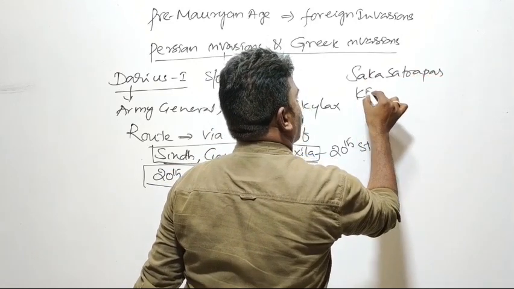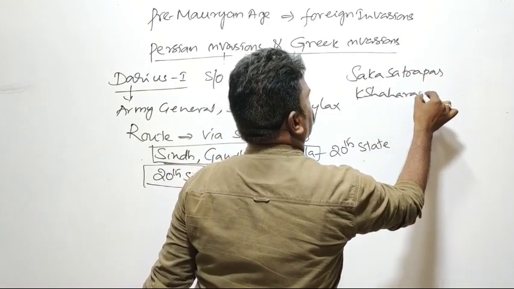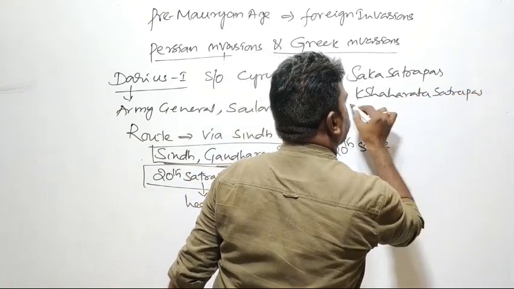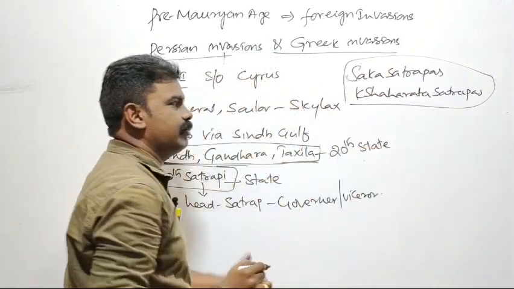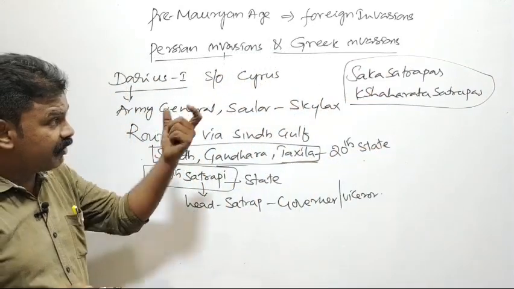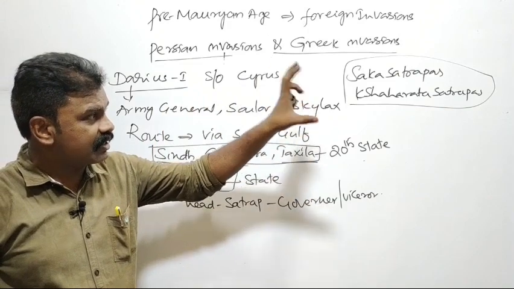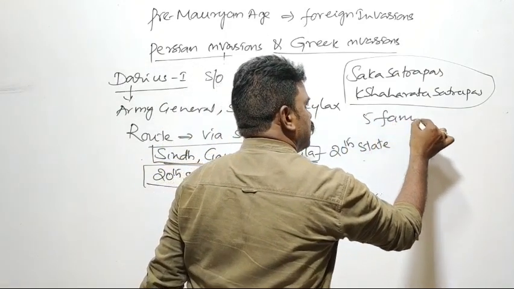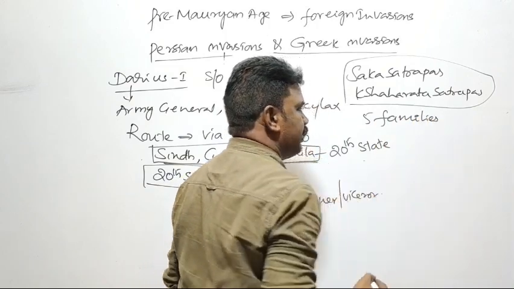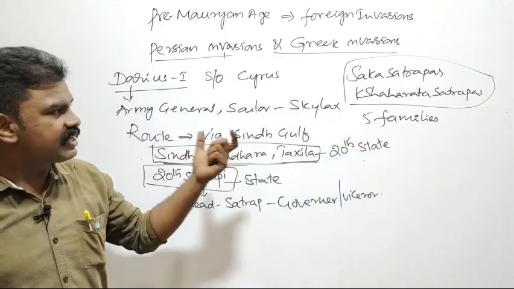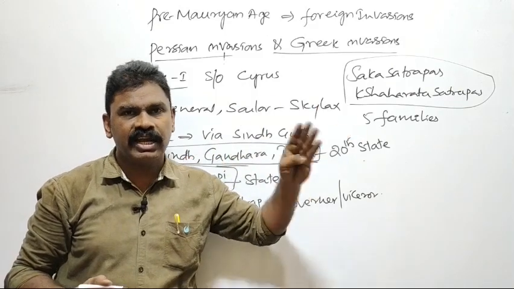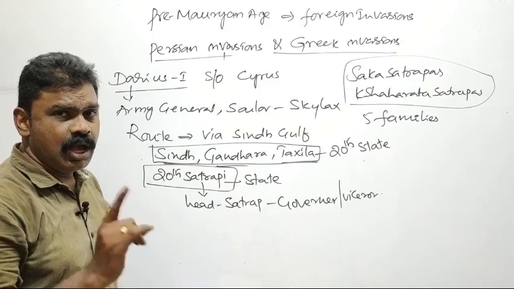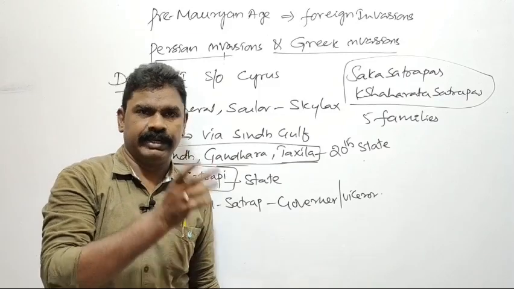And also the Chaharata kingdom. The satrapas who started during the time of the Persian invasion became five families. They ruled different parts of northwestern India and western India during the post-Mauryan period.